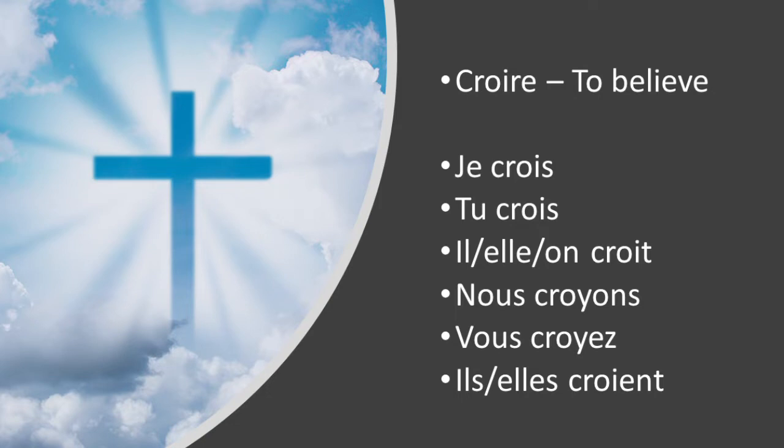Next up is the verb croire, to believe. For the singular subject pronouns, we've just taken the R-E off. For je and tu, we put an S on. For il, elle, on, we put a T on. For nous, we take off the I-R-E and put on YONS, which makes the last syllable pronounced yon. For vous, we do the same thing but put a YEZ on, which is pronounced yé. And for the third person plural, we take the RE off and just put ENT on the end.